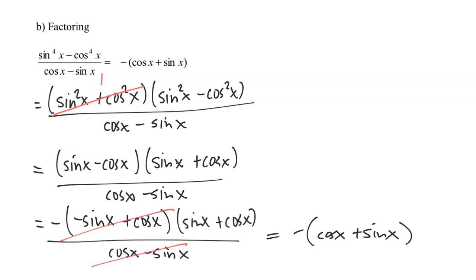And so one more time, what we did from this step to this step is I took a negative out of this parentheses, and when I factor out a negative from it, it just changes the sign of those two terms. So that's why this became negative sine x, this became positive cosine x, and therefore this red and this red were able to cancel out since they're exactly the same.